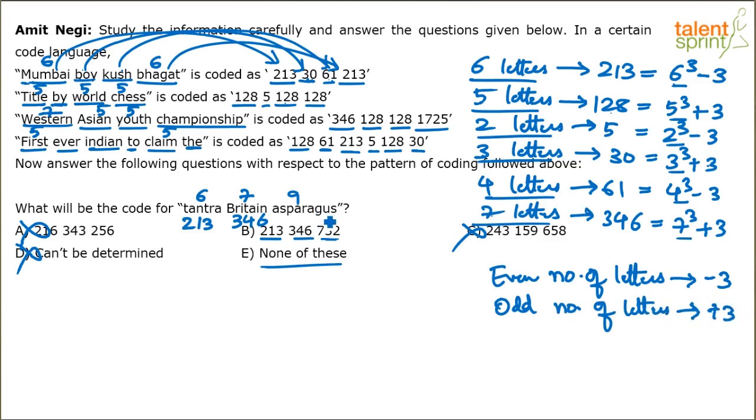So based on that, for 9, what should be the code? 9 cube, odd number of letters, plus 3. 9 cube is 729. 729 plus 3, 732. Correct. So option B would be the answer. The answer can be determined, that's the reason we have marked option 4 as wrong. Cannot be determined is wrong because the answer can be determined.